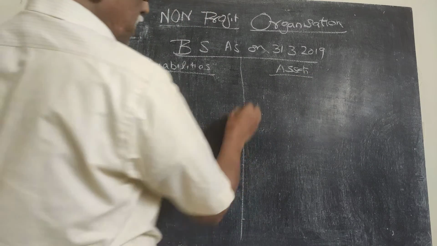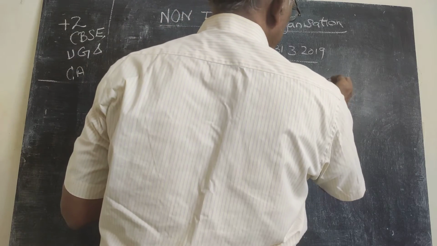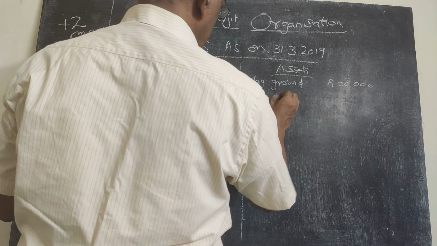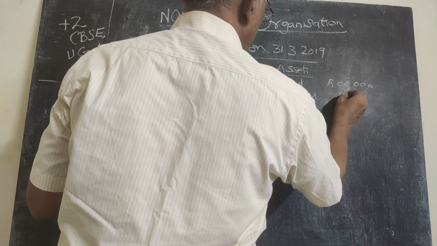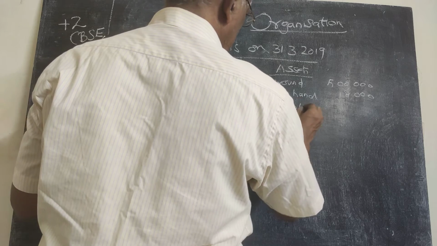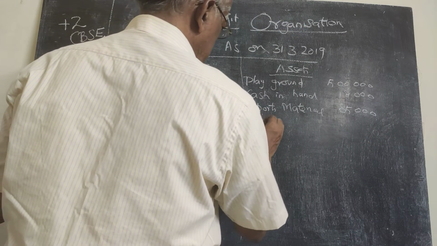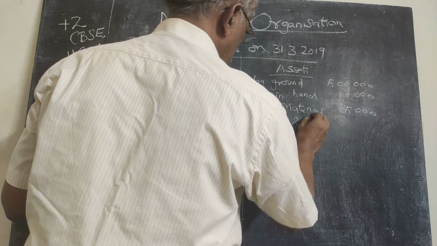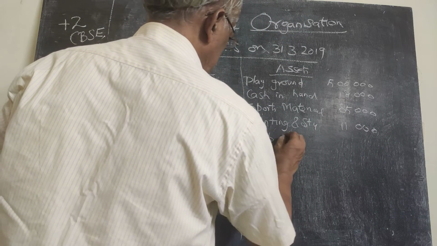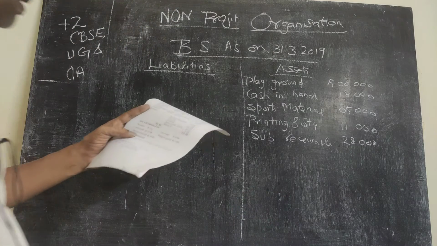Assets are given as at the beginning of the year: playground ₹5 lakhs, cash in hand ₹18,000, sports material ₹85,000, printing and stationery ₹11,000, subscription receivable ₹28,000. The problem is very simple because assets very clearly they have given.